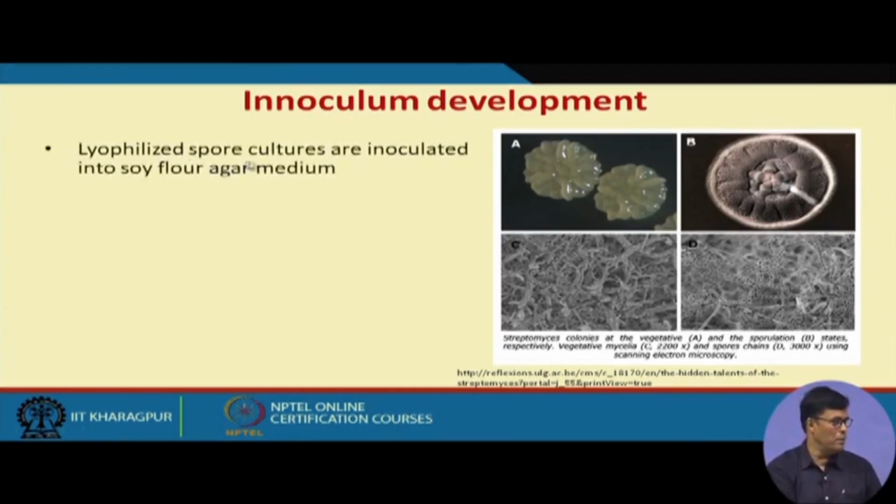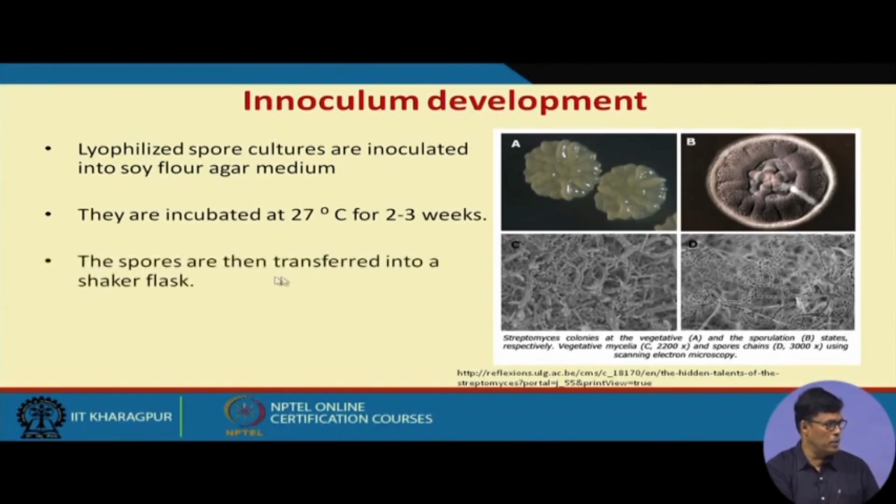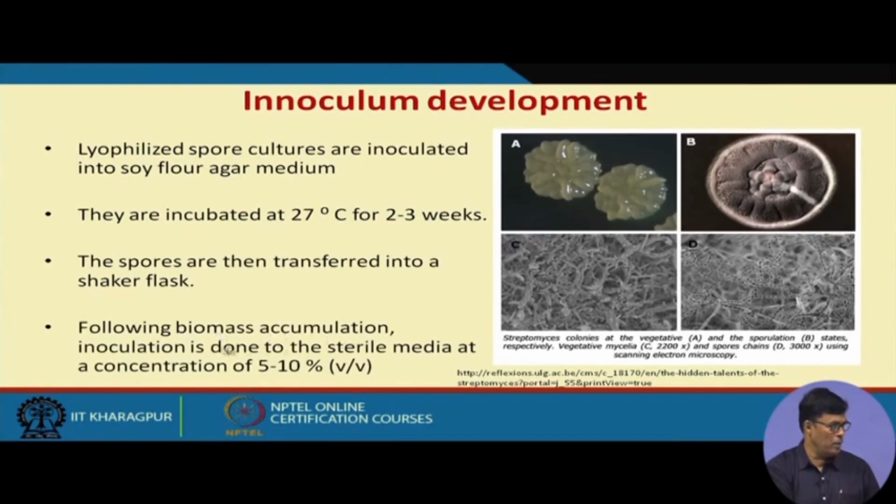So, lyophilized spore cultures are inoculated into soya flour agar media, and they are incubated at 27 degrees centigrade for 2 to 3 weeks. The spores are then transferred to shake flasks, and following the biomass accumulation, inoculation is done in a sterile media at a concentration of 5 to 10%. I told you, whenever we use any kind of inoculum to the production fermenter, we always use 5 to 10% of the volume by volume of the production fermenter.